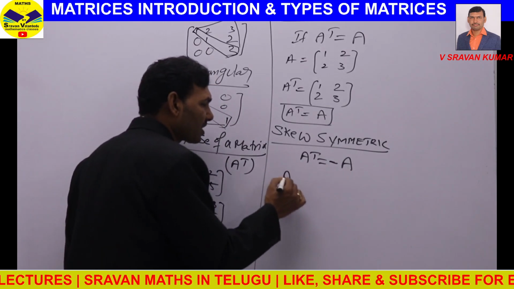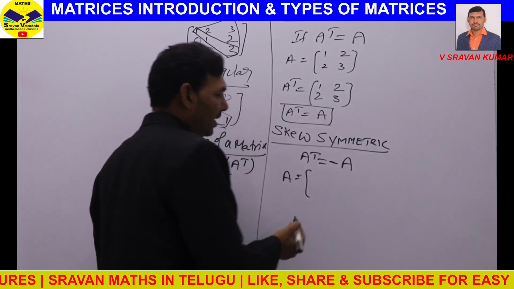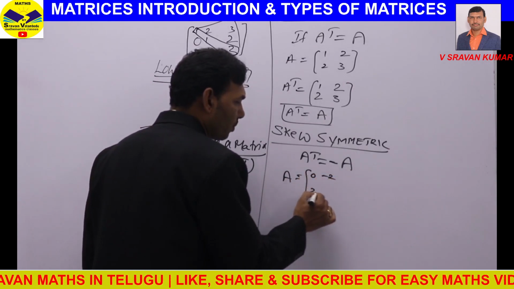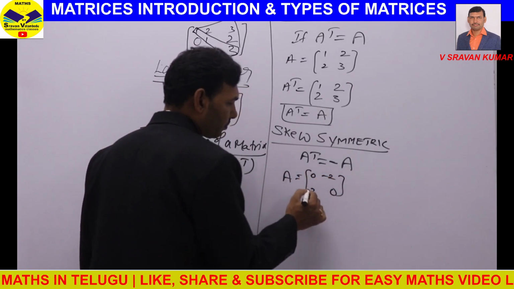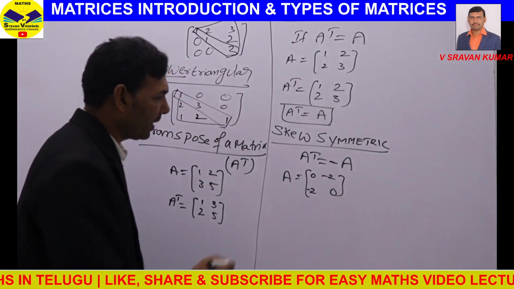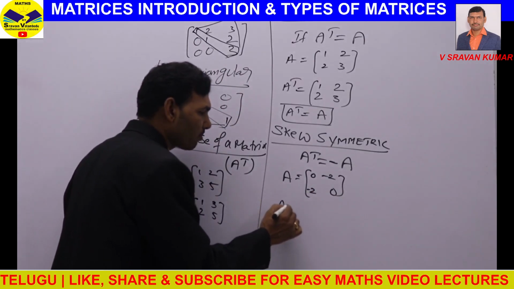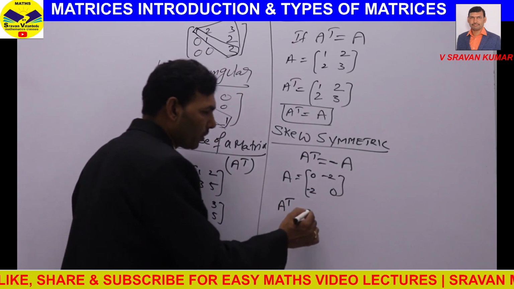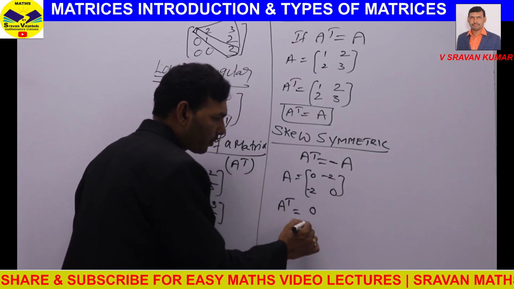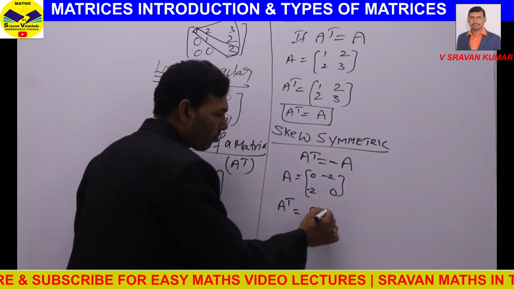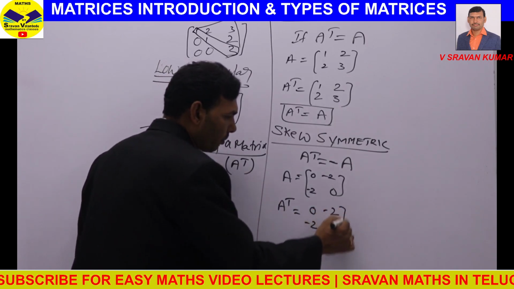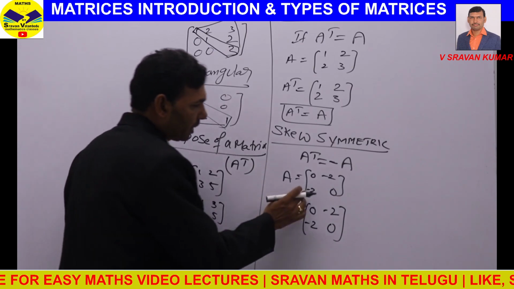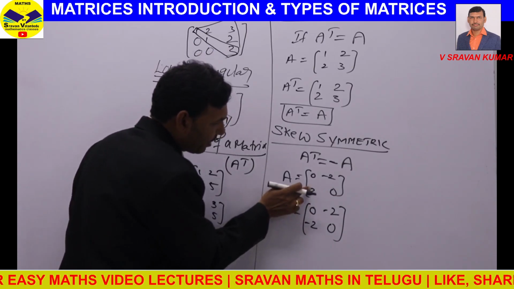For example, if you have a matrix like this, 0, minus 2, 2, 0, then what is A transpose for this?